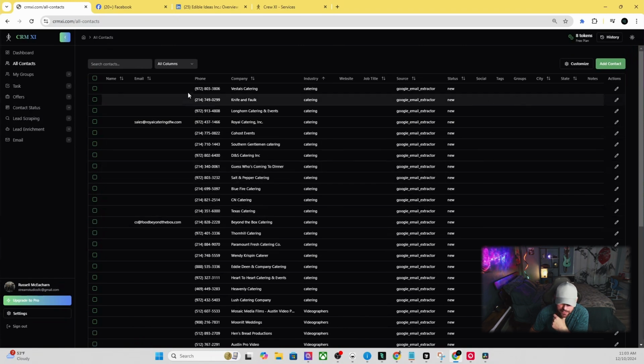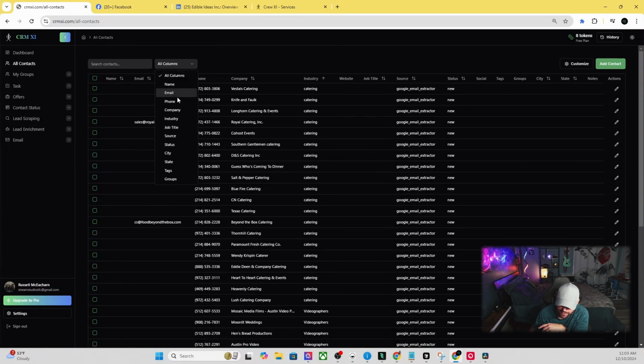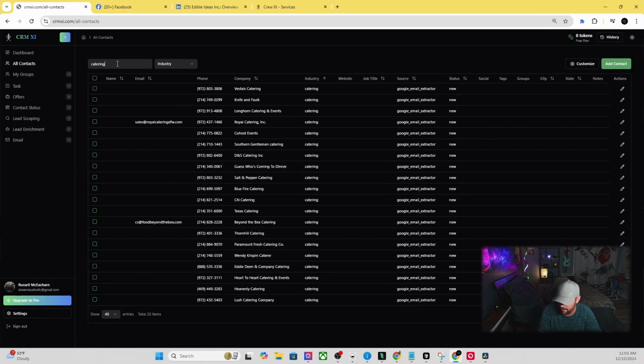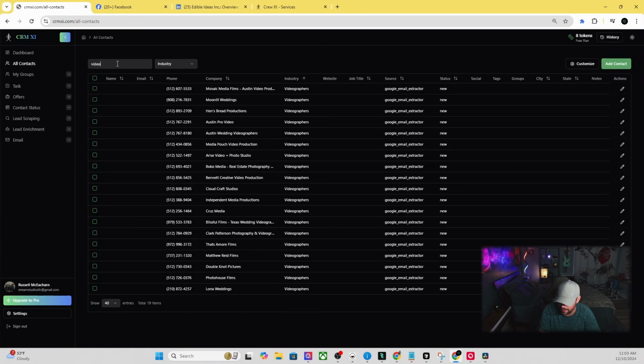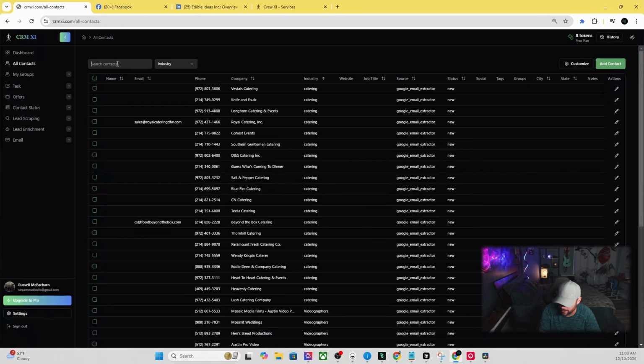But what we can do next is we can basically create groups. So I have this advanced search column, so we can search by industry specifically. And let's just make sure we're only searching for caterers. So if we search for catering, all the caterers will pop up. If we search for videographers, all the videographers will pop up. So you can basically search any way you want to make your table show exactly what you need.